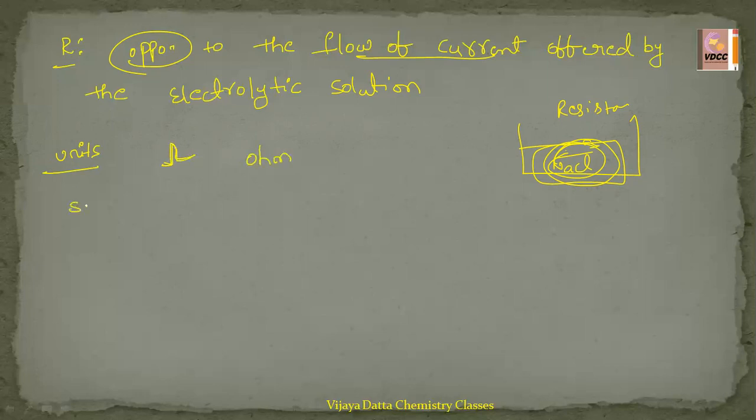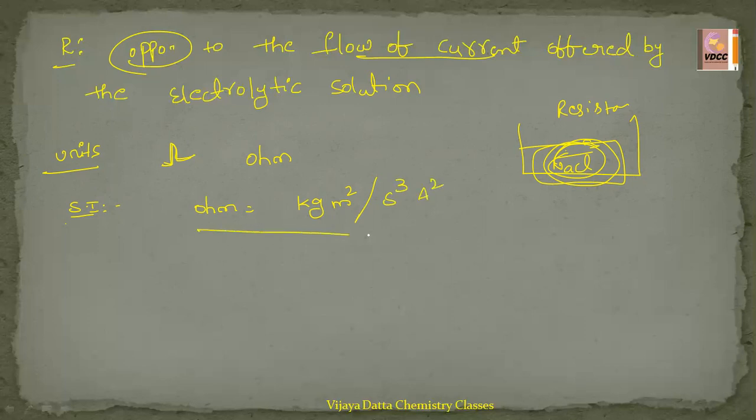The SI units are also important, because sometimes they give SI units in the options. The SI unit of ohm is kg meter square per second cube and ampere square.